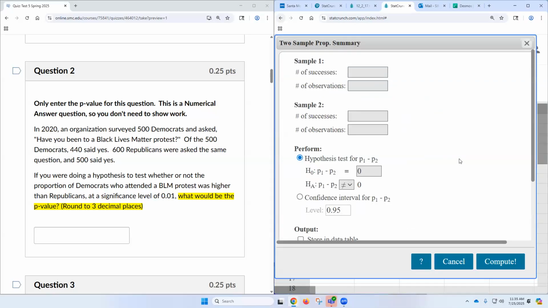Now sample 1 is Democrats, right? So how many successes are Democrats? How many people went? 440. And how many Democrats were there? 500. Now go to sample 2. How many successes for Republicans? 500. And then how many Republicans were there? 600. Now what should I put right here? This is always 0. Don't ever change it. What should I put here? Greater than. And then press compute.